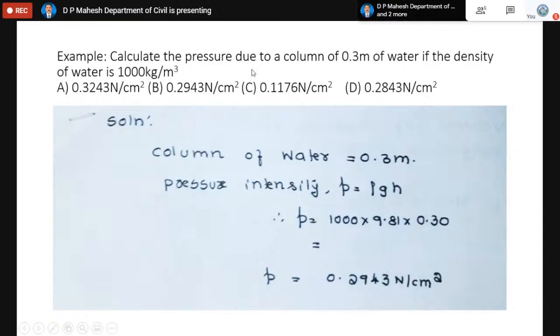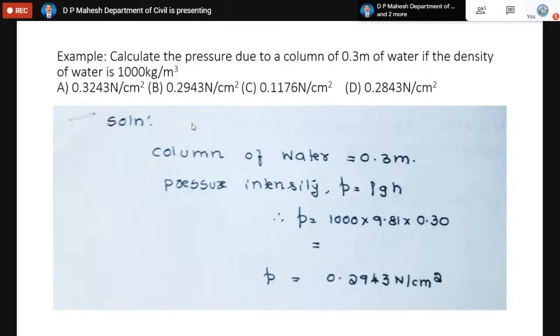You can see this is a very simple problem. Calculate the pressure due to a column. Column means height. A column of 0.3 meter of water, if the density of water is 1000 kg per cubic meter. So the problem is there is a liquid, say water, which has height equal to 0.3 meter from the free surface. What is the pressure at a point which is 0.3 meter below the free surface?